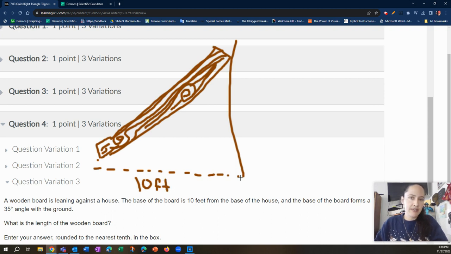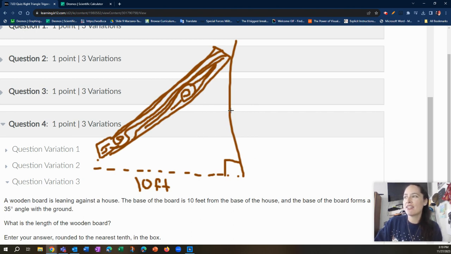Often houses meet the ground at a 90-degree angle. Very close enough for what we're doing here. Okay, your house should be straight up and down. It shouldn't be at a lean. If it is at a lean, call your landlord, call a construction person, an evaluator, to have that checked out.